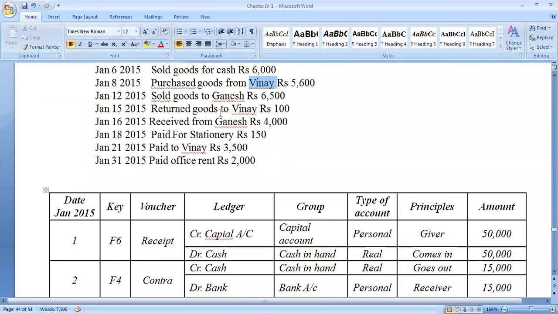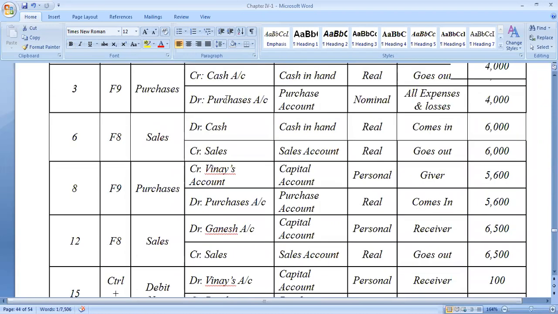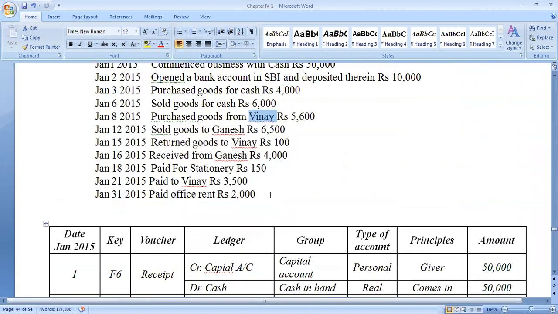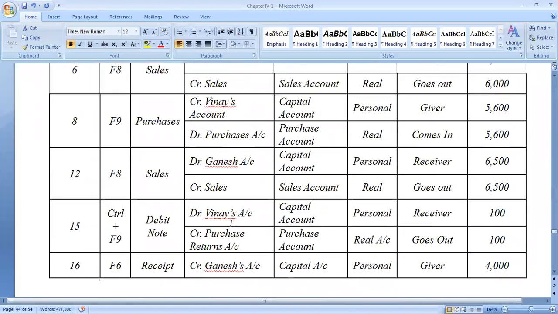Okay. Sold goods to Ganesh. Who is the receiver? Ganesh is the receiver, sales. Personal, real. In that way, it is also indicated: returned goods to Vinay. So what is the transaction made with Vinay? It is purchase. So returned goods to Vinay is purchase returns. It's very important. Purchases were made from him, and there are also returned goods. Purchase returns.